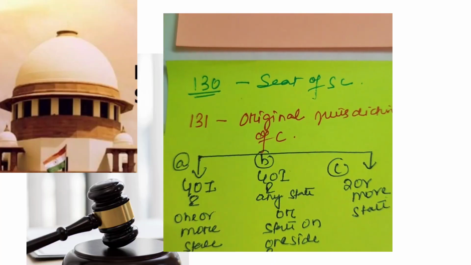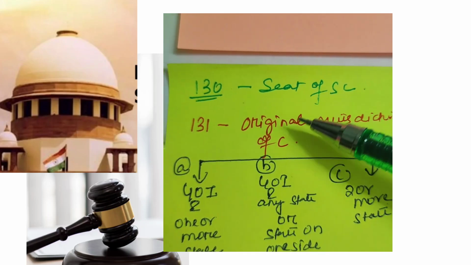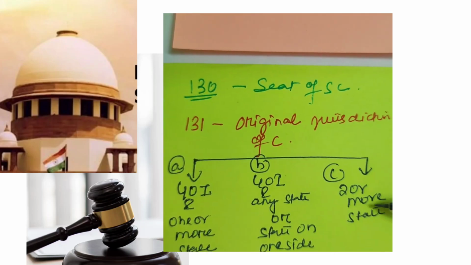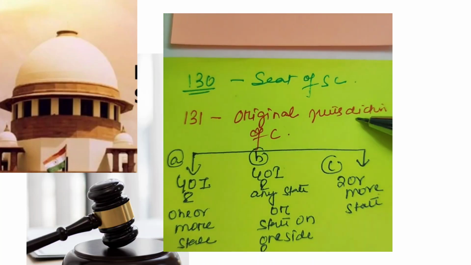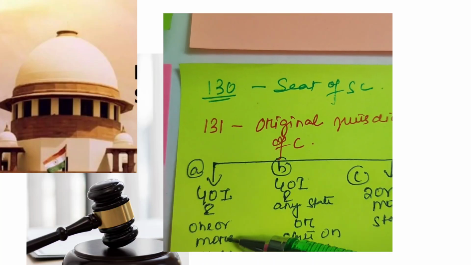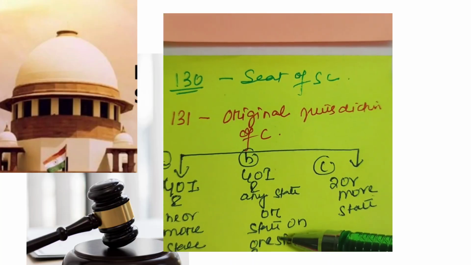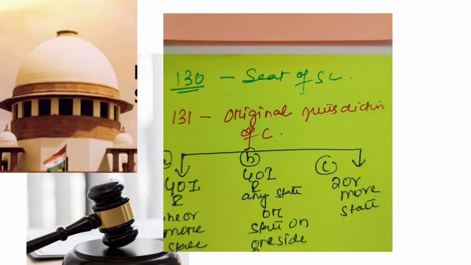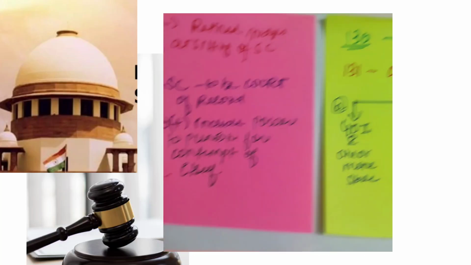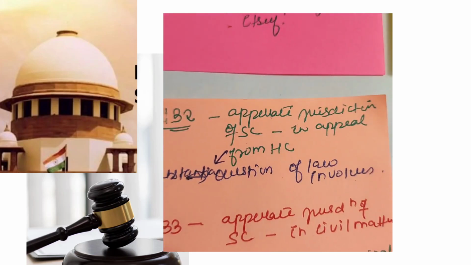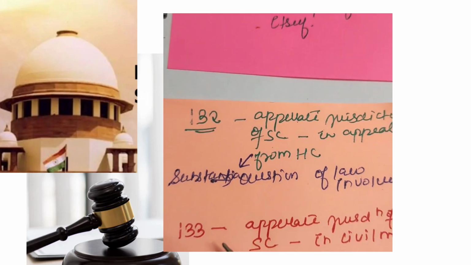Article 131: original jurisdiction of the court. Clause A: only in these 3 cases can a case be filed where the Supreme Court has original jurisdiction. Government of India and one or more states. Government of India and any state or states on one side and one or more other states. Two or more states. Article 132 deals with the appellate jurisdiction of the Supreme Court in appeals from High Courts where a substantial question of law is involved.